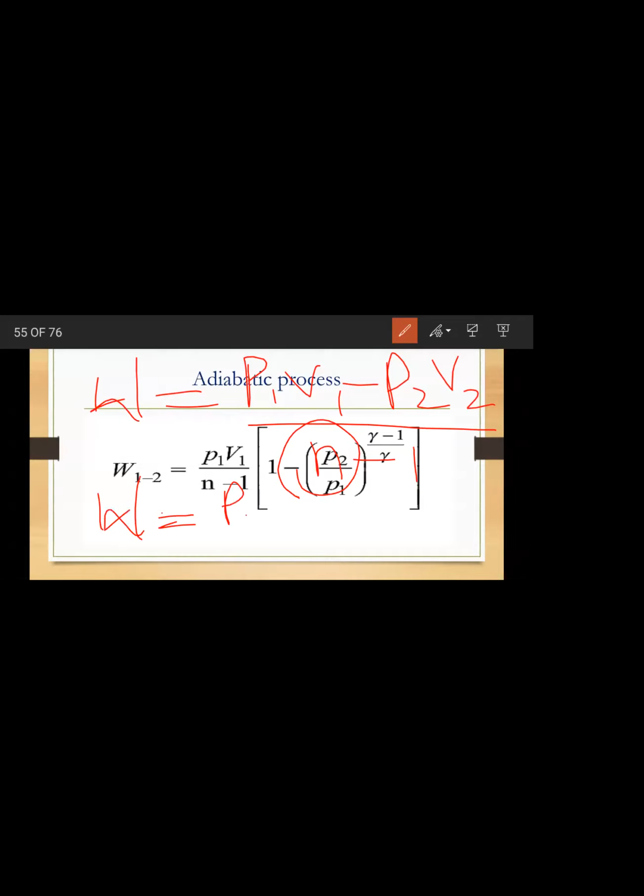Say along with me: P1 V1 minus P2 V2 by gamma minus 1. So this is the work done for adiabatic process. I will explain later what adiabatic process is. Now only the calculation part you remember.